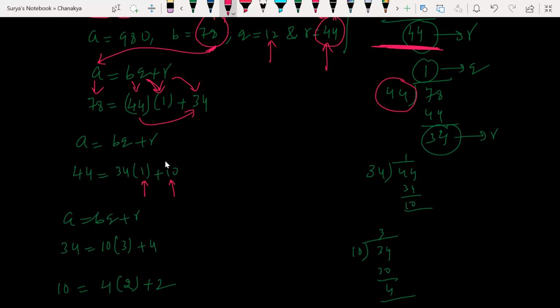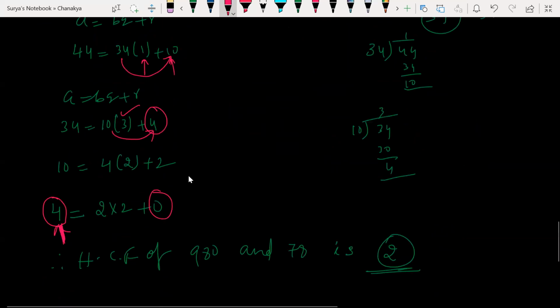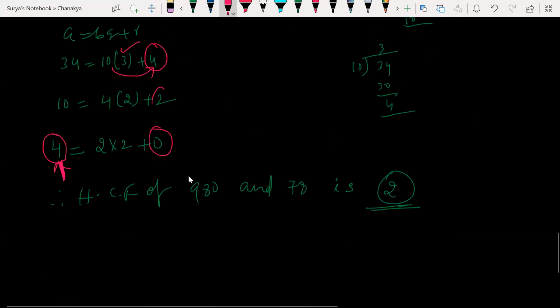Next, 10 and 34: quotient 1, remainder 10. Again these two: remainder 4, quotient 3. Again 10 and 4: remainder 2, quotient 2. Again 4 and 2: remainder 0, quotient 2. Divisor is 2.